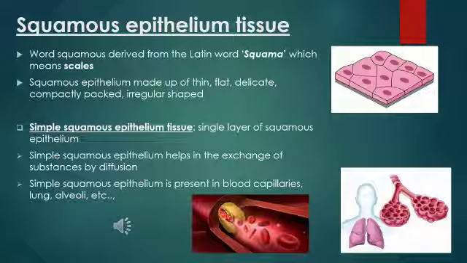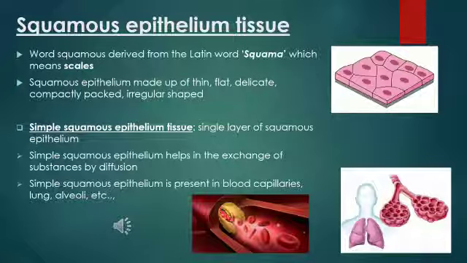This squamous epithelium is made up of thin, flat, delicate and compactly packed cells, and it is very irregular in shape. You see that every cell has its own shape here. So they don't have a proper shape. That is why it is called irregular in shape. Under squamous epithelium tissue, you will be studying simple squamous epithelium tissue and stratified squamous epithelium tissue.